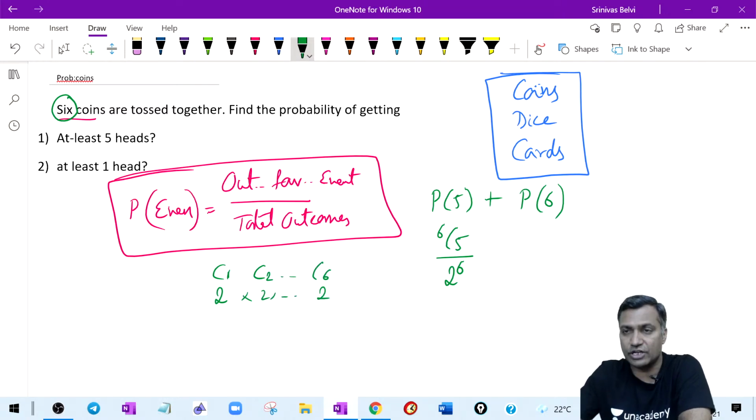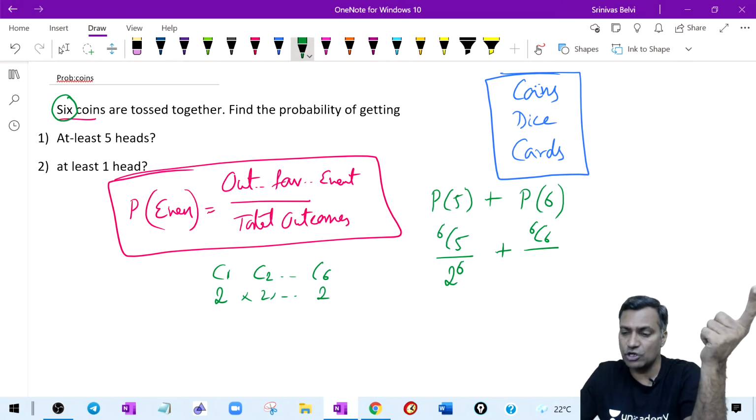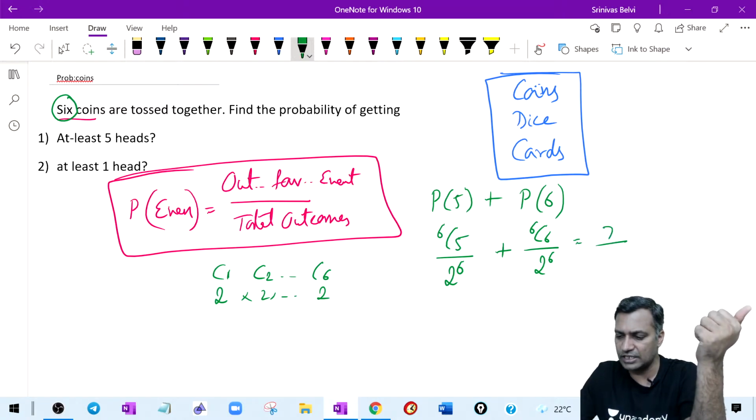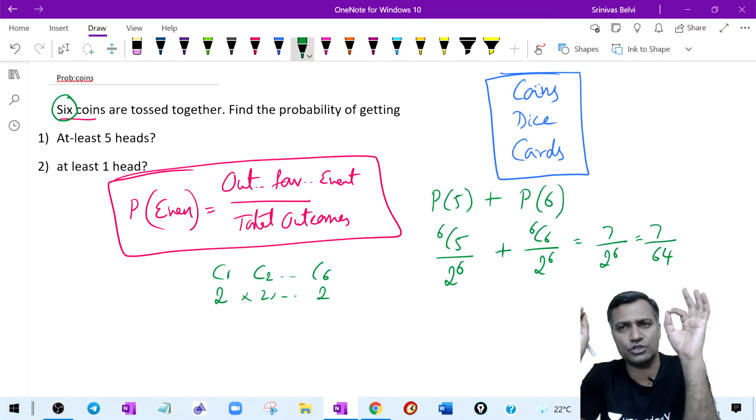And then you say that your denominator is 2 raised to power 6. The probability of getting all 6 heads, 6C6, everything has to give me that. But what is the denominator? Denominator is 2 raised to power 6. 6C5 is nothing but 6 plus 1, 7. Therefore, you say that your answer is nothing but 7 divided by 2 power 6, which is 7 divided by 64.